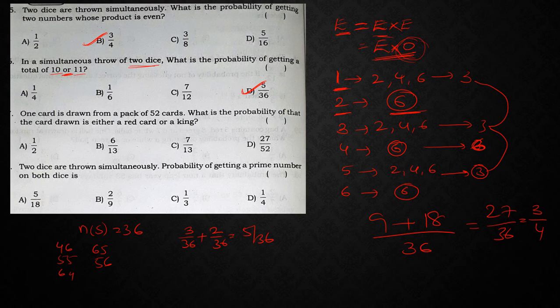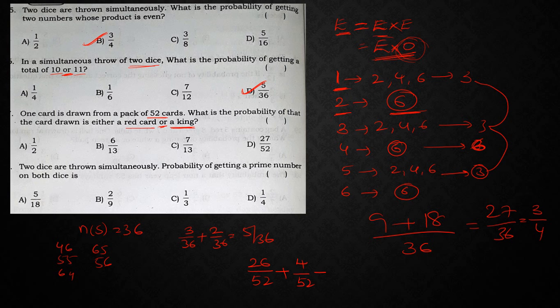If one card is drawn from a 52 pack of cards, what is the probability that the card drawn is a red card or a king? So how many red cards will be? There are 26 red cards. So 26 by 52 plus, because 'or' is given, a king. King means 4 by 52.